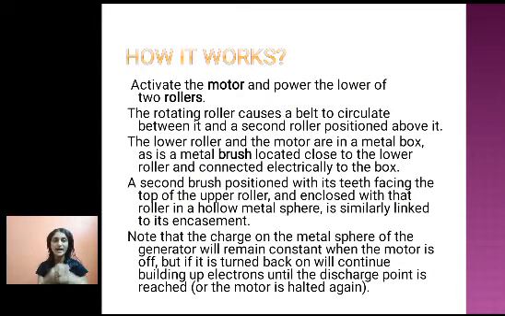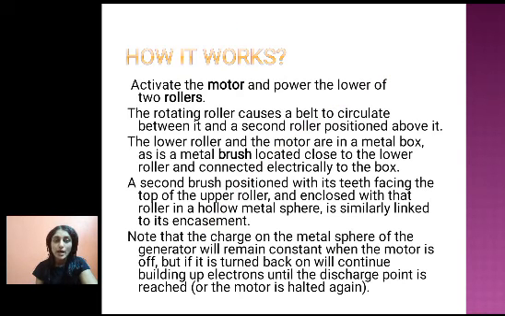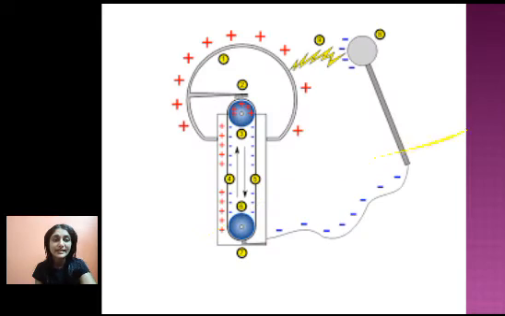So how does this Van de Graaff generator work? Basically there is a motor at the bottom. You have to activate that motor to power the lower of the two rollers. The rotating roller causes a belt to circulate between it and the second roller positioned above it. When you start the power, the insulating belt starts rolling. Now the lower roller and the motor are in a metal box, as is a metal brush located close to the lower roller and connected electrically to the box.